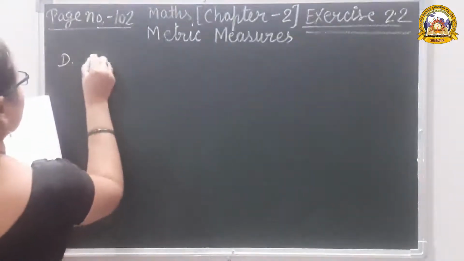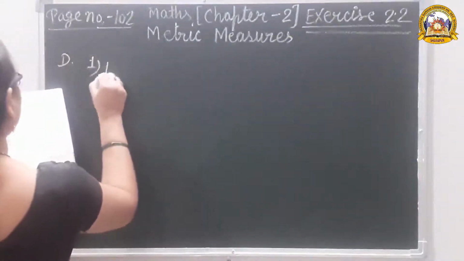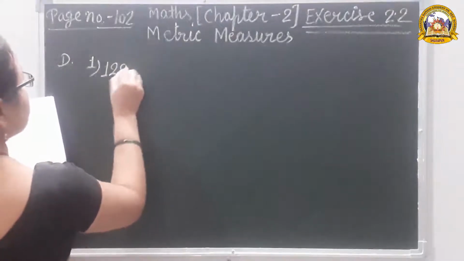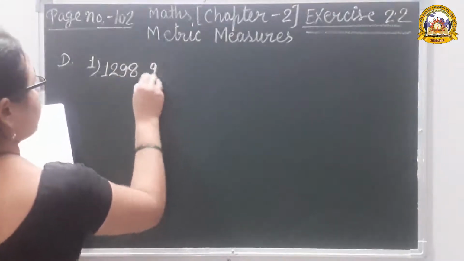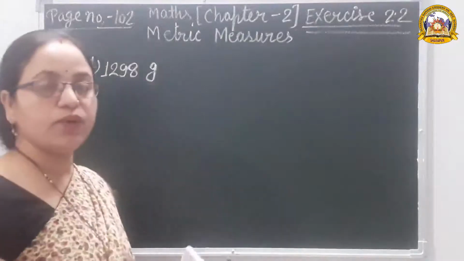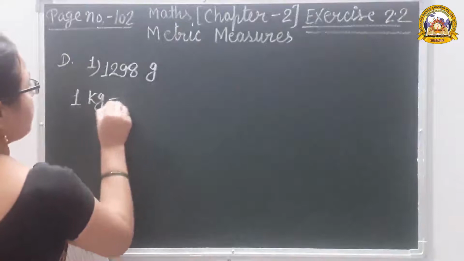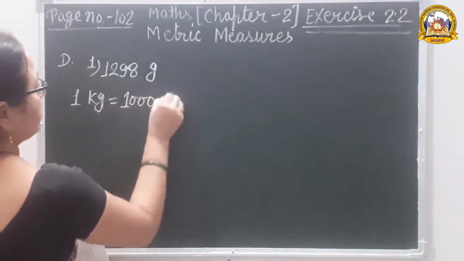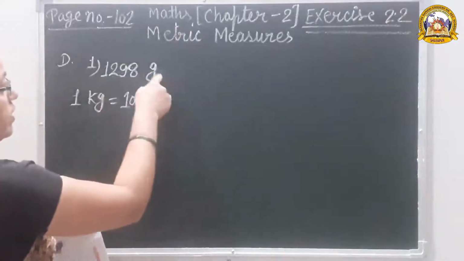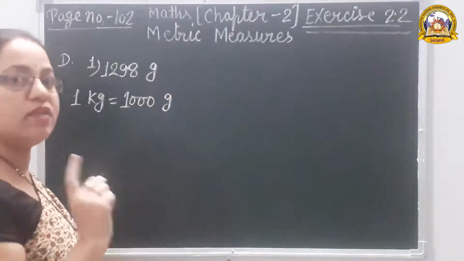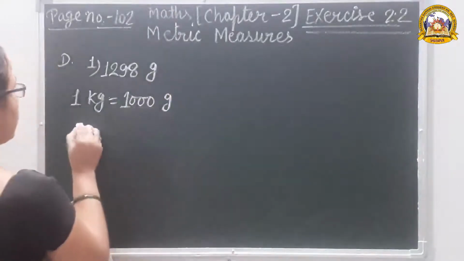Question number D. First one, 1298 gram. This gram convert into kilogram and gram. 1 kilogram is equal to 1000 gram. So this number is in the smaller unit, that is why we divide by 1000.